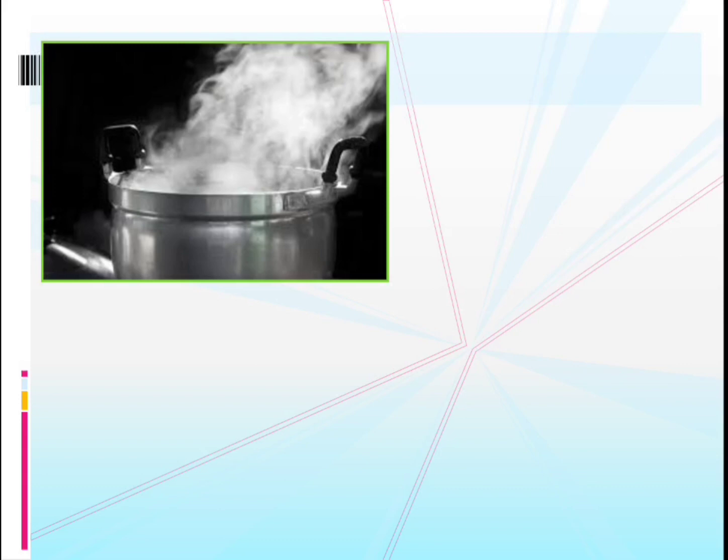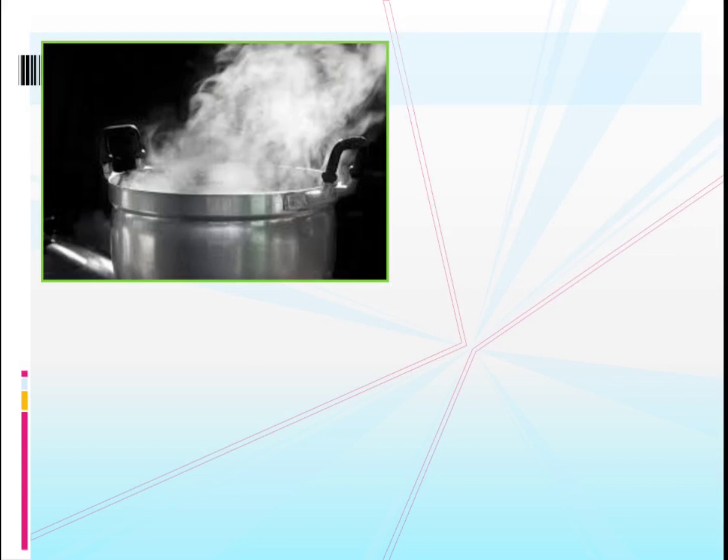Children, evaporation is also the reason why our hair, when we wash it, becomes wet, and after some time it gets dried up. That is also because of evaporation, the heat of the sun. The atmosphere absorbs the heat of the sun, and that heat helps us dry things. For clothes, we dry them in the sun itself. Because of the heat of the sun, the water in the clothes gets evaporated. So that is called evaporation.